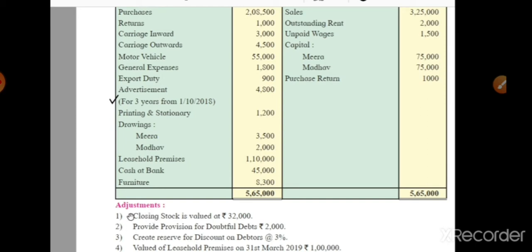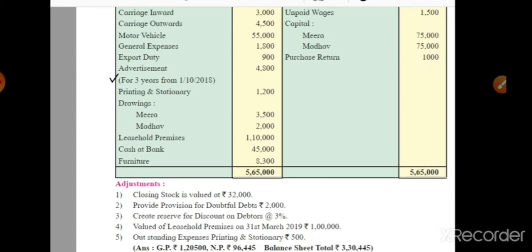We know that every adjustment has two effects, and it is also presented in the final accounts, while every trial balance item has only one effect. Okay, so now we read the adjustments one by one. First adjustment, closing stock, is valued at rupees 32,000. It's the closing stock of this current year, so we show it on the trading account credit side and on the balance sheet as a current asset.